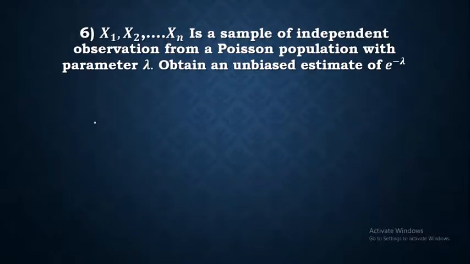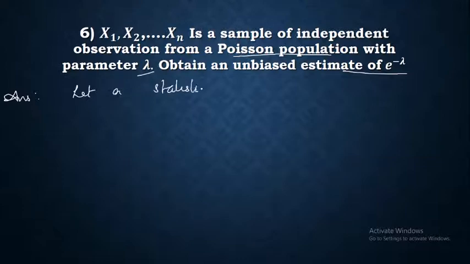Then regarding the sixth result, x1, x2, etc. xn is a sample of independent observations from a Poisson population with parameter lambda. Obtain an unbiased estimate of e raised to minus lambda. So the answer for this result is, let a statistic T be defined as follows.